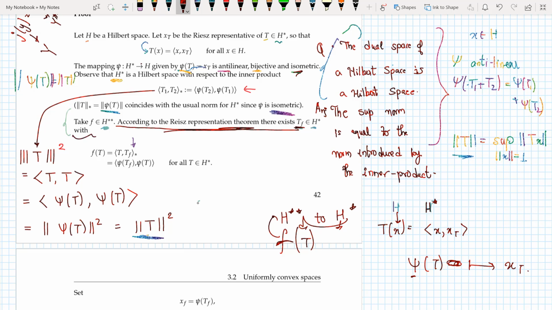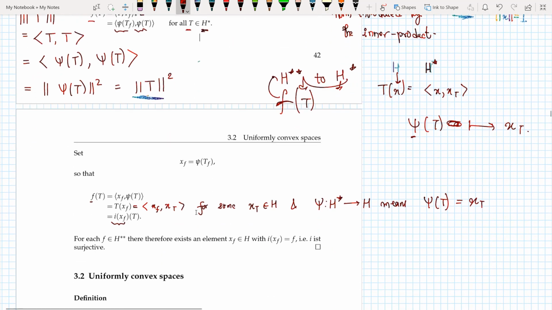So I just make use of the Riesz representation theorem again to write f of t in this way here for my Hilbert space. Now by writing it in this way, I can make use of this definition here and replace it with psi tf and psi t, for all t belonging to h star.